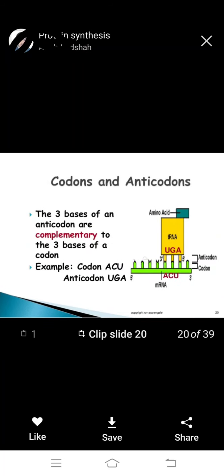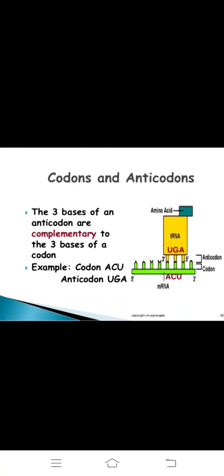Codons and anticodons are important. The 3 bases of an anticodon are complementary to the 3 bases of a codon.